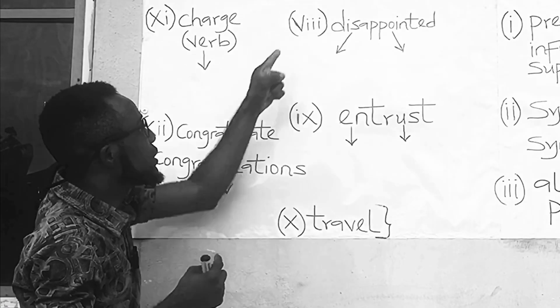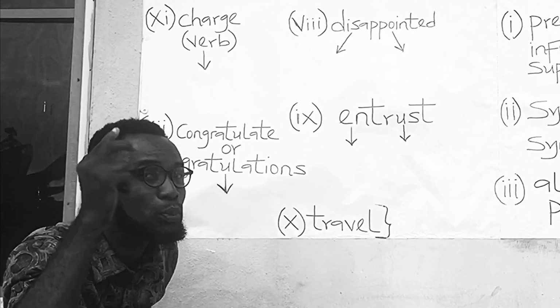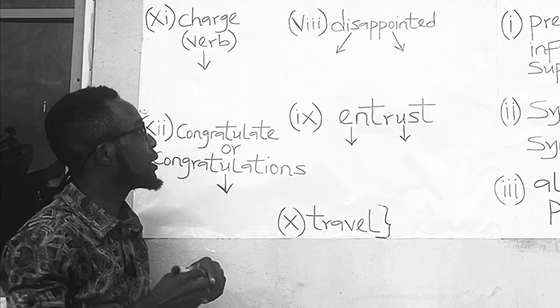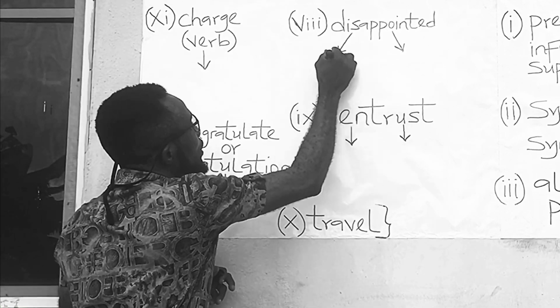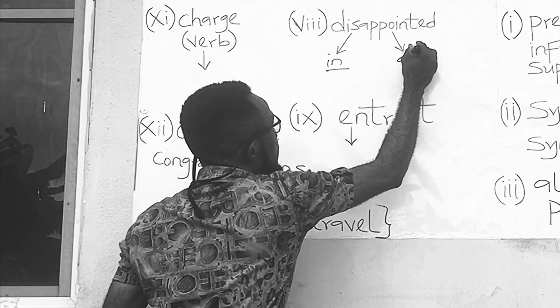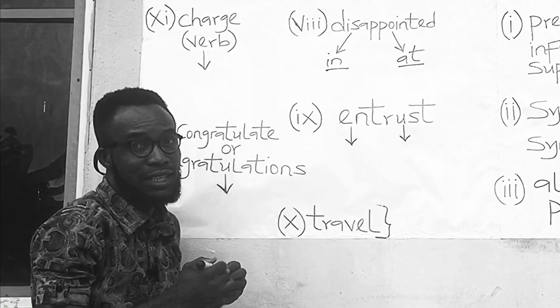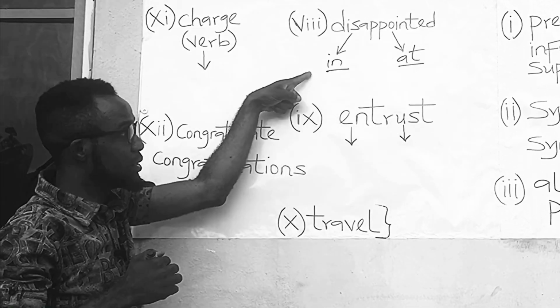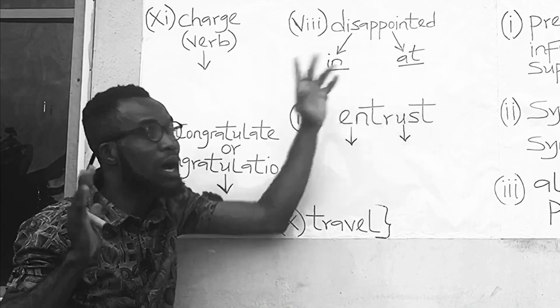The word disappointed carries two prepositions, and they are in and at. So you can have disappointed in and disappointed at.